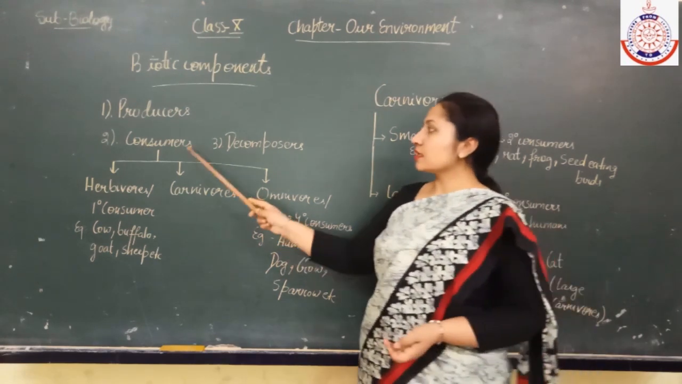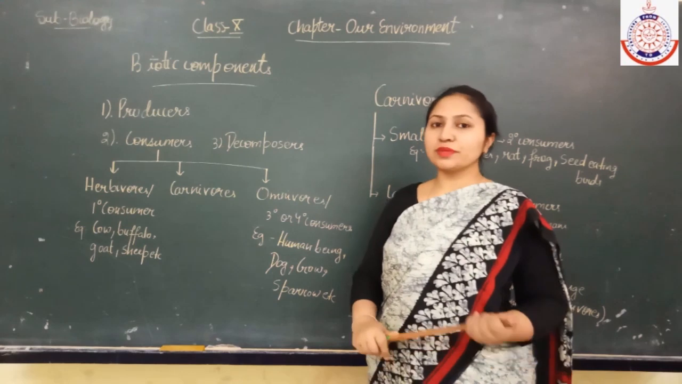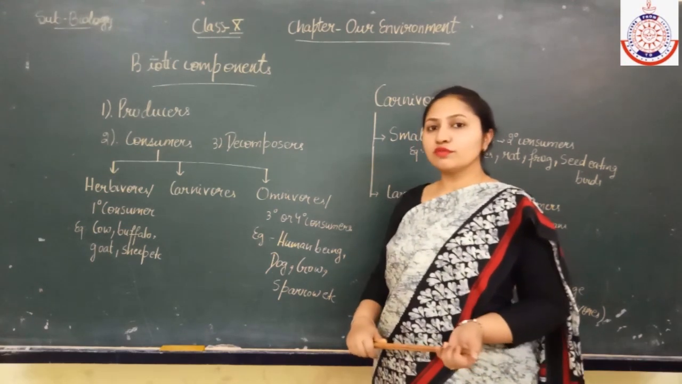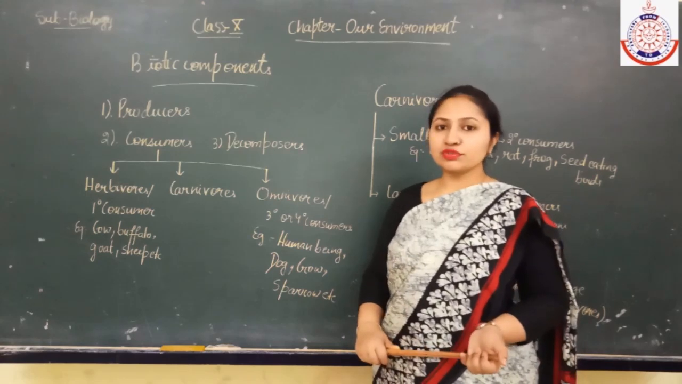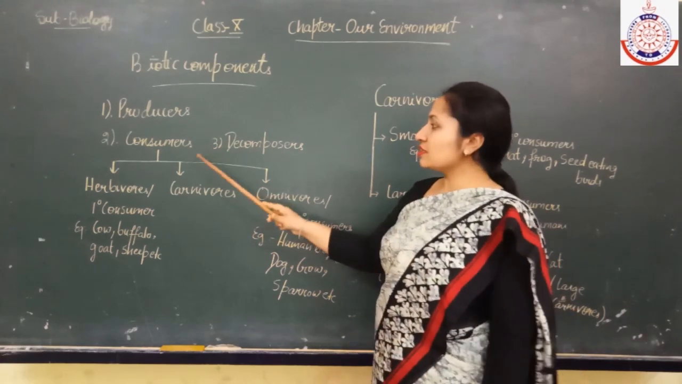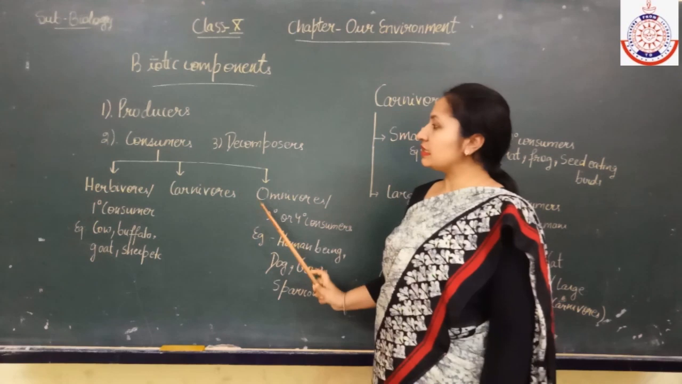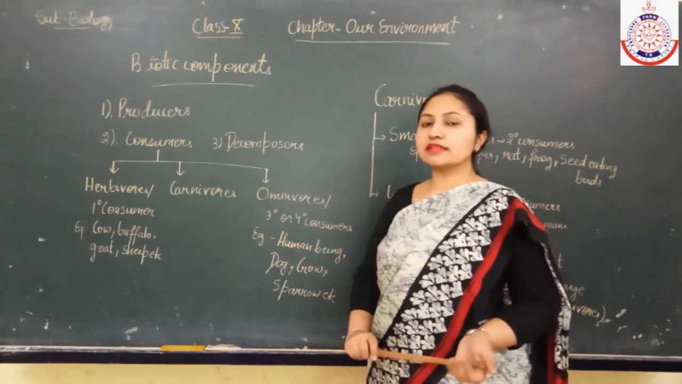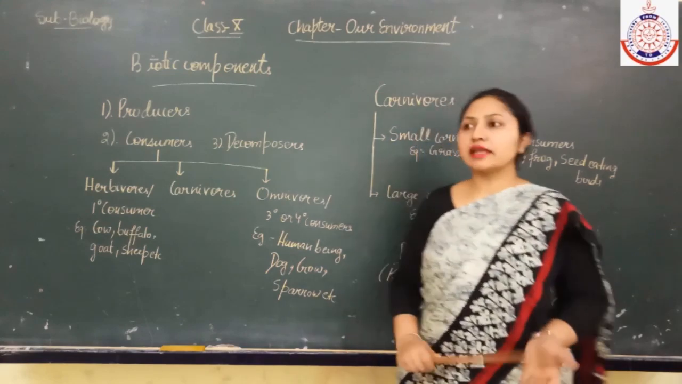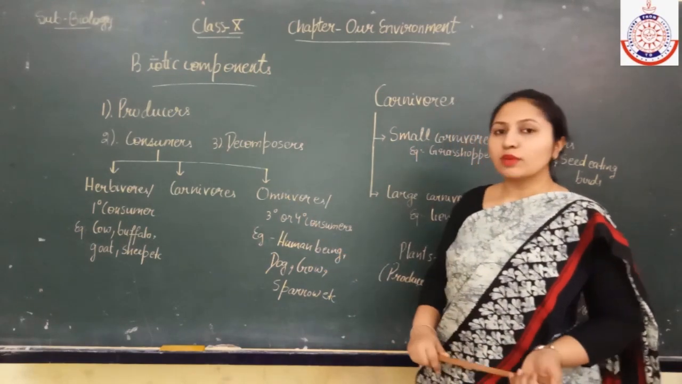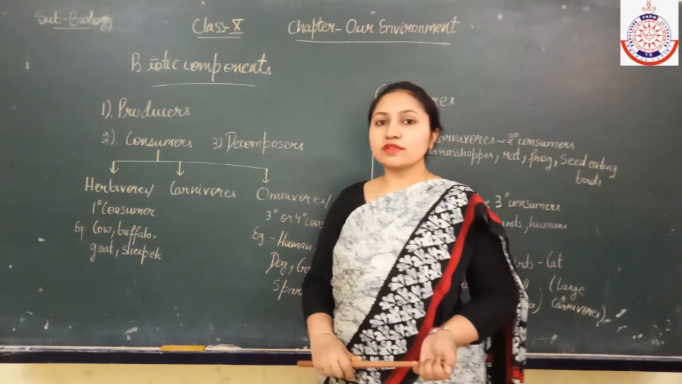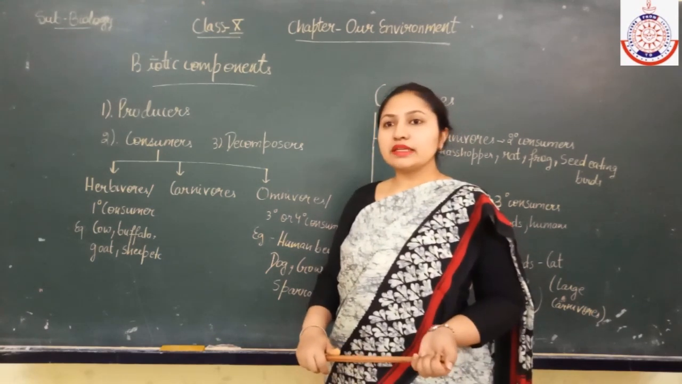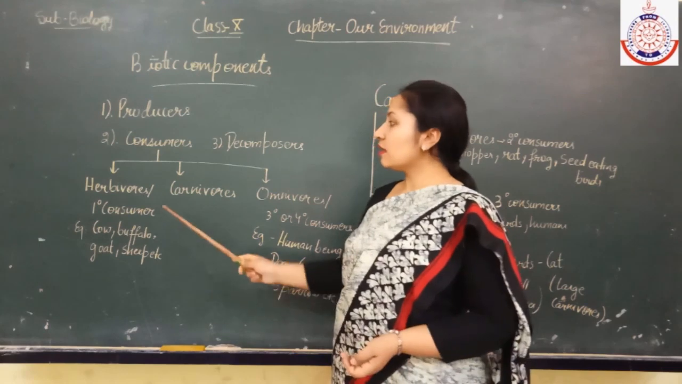And next is consumers. What are consumers? Consumers are those which depend upon the producers for their food. The consumers are of three types. The first are the herbivores, the second are carnivores, and the third are omnivores. What are herbivores? Herbivores are those which feed upon the plants, the green plants. So they are known as the herbivores.